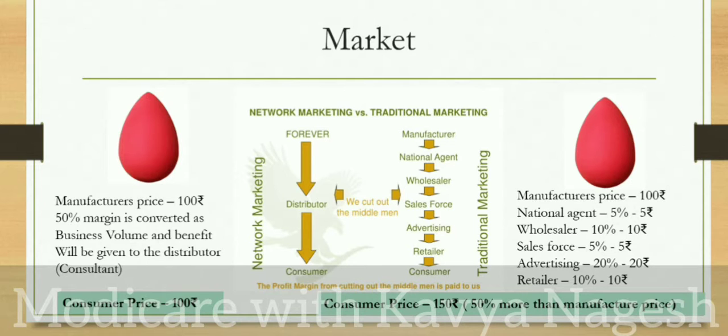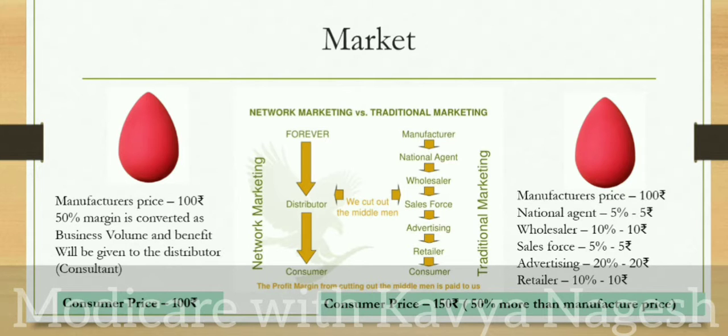The major part is played by advertising, because they pay for the models, the brand ambassadors, the shooting, and every expense that occurs in the process of advertising. So advertising also takes a big part of the margin and then pushes the product to the retailer. The retailer adds his margin too, and finally the product reaches the customer.